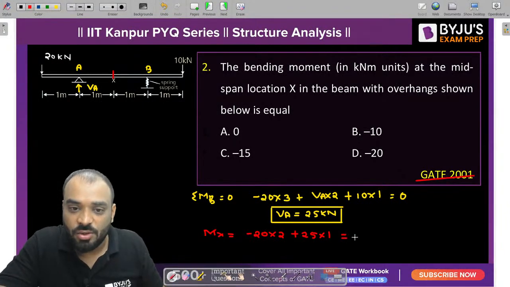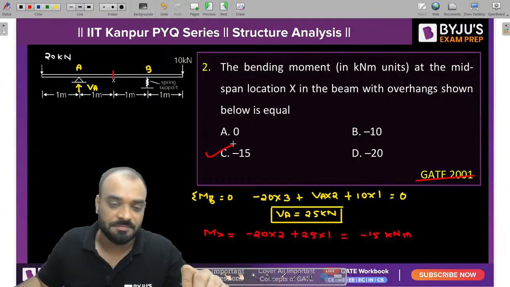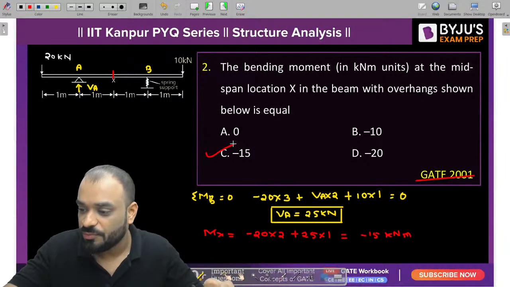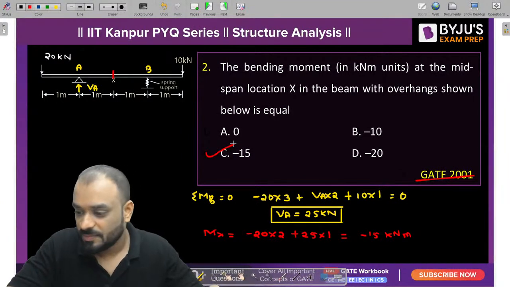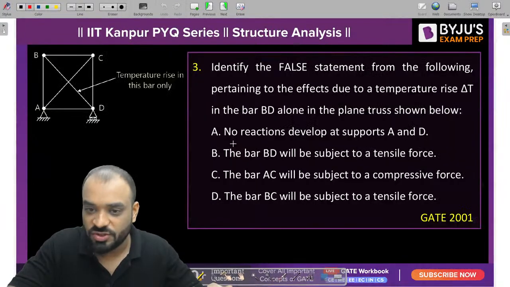So we are getting a value of minus 15. That means minus 15 kilonewton meter as a hogging moment. So C is the correct answer for the problem. Crystal clear? Tell me guys, it is crystal clear to all of you? Okay, very nice. Let's move to the next question.